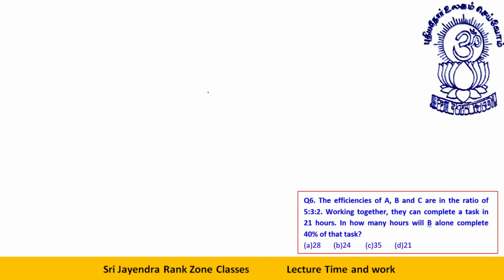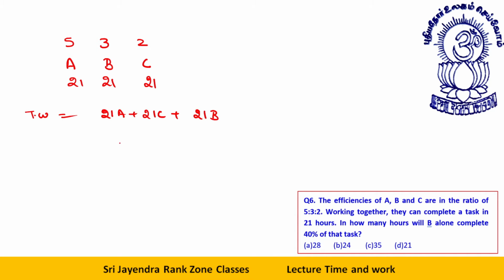The efficiencies of A, B, and C are in the ratio 5:3:2. Working together, they can complete a task in 21 hours. Okay, 21, 21, 21. B alone completes 40% of the task. The total work is how much? 21A plus 21C plus 21B.